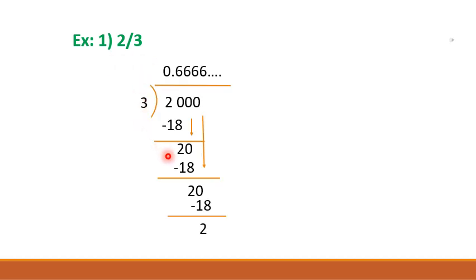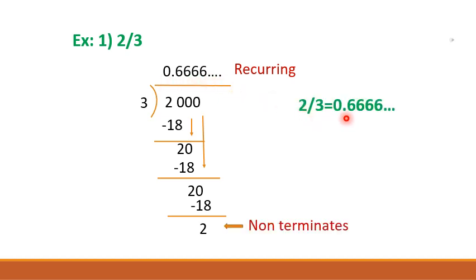Example 1, 2 by 3. Here also we can do simple division. After doing this division, we cannot get a remainder of 0. The numbers are getting repeated in the quotient and never stop. It goes on and on forever. It is not terminating. The answer is 0.6666. Now, instead of writing 6 so many times, you can use the bar symbol above the repeating numbers like this: 0.6 bar.